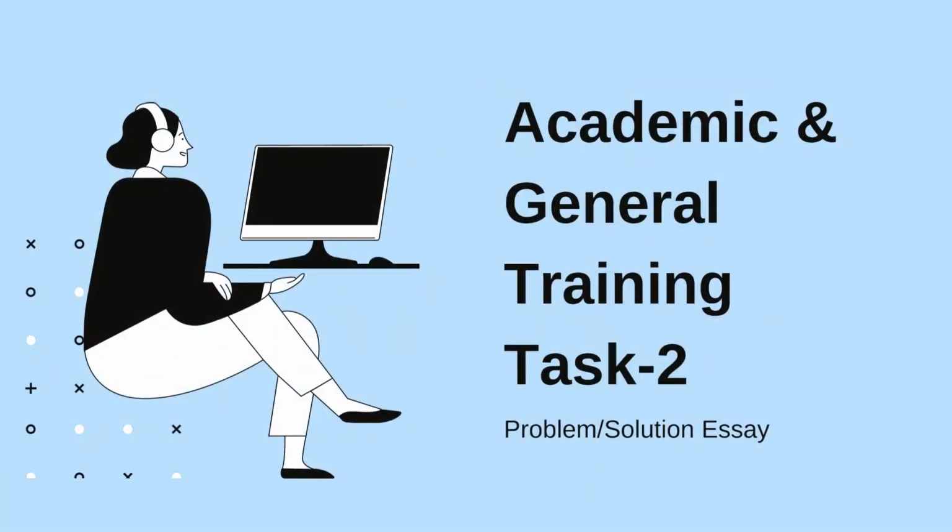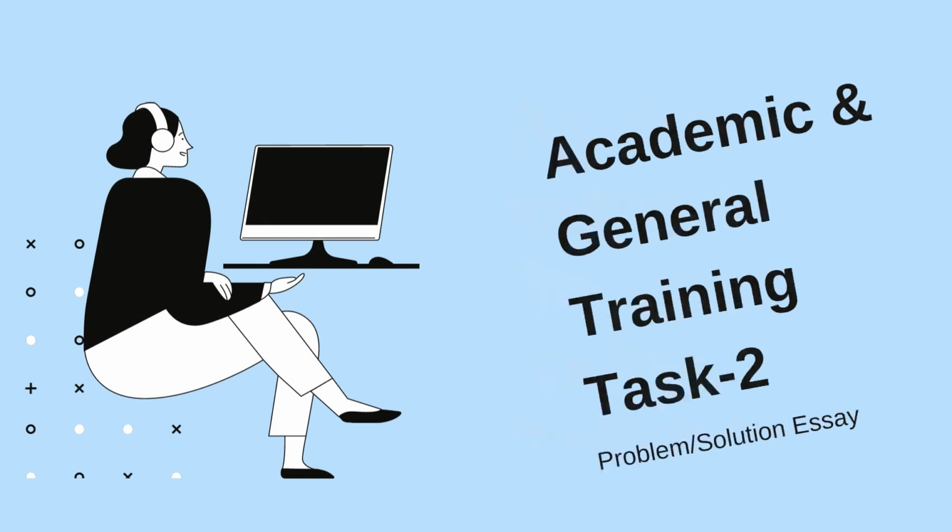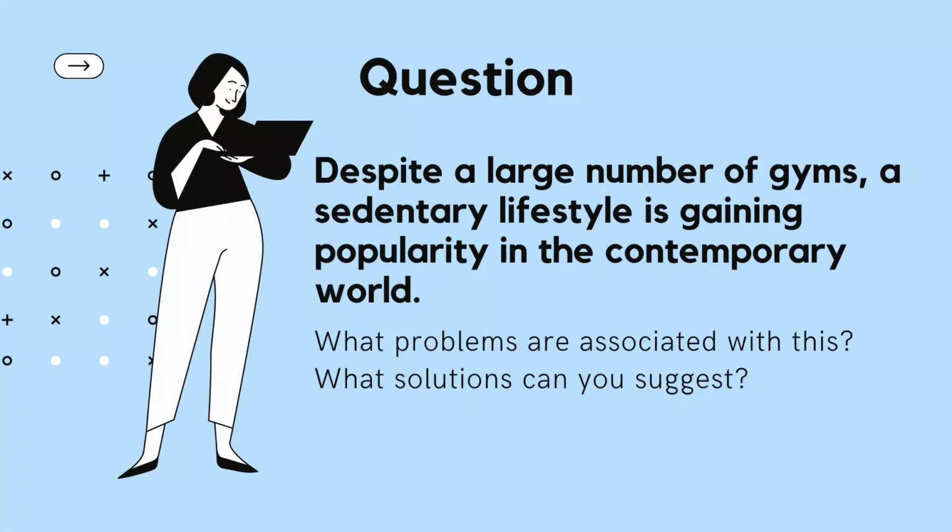Today we will see how to write problem and solution type of essay. We will start by seeing and understanding the question. Despite a large number of gyms, a sedentary lifestyle is gaining popularity in the contemporary world. What problems are associated with this? What solutions can you suggest?